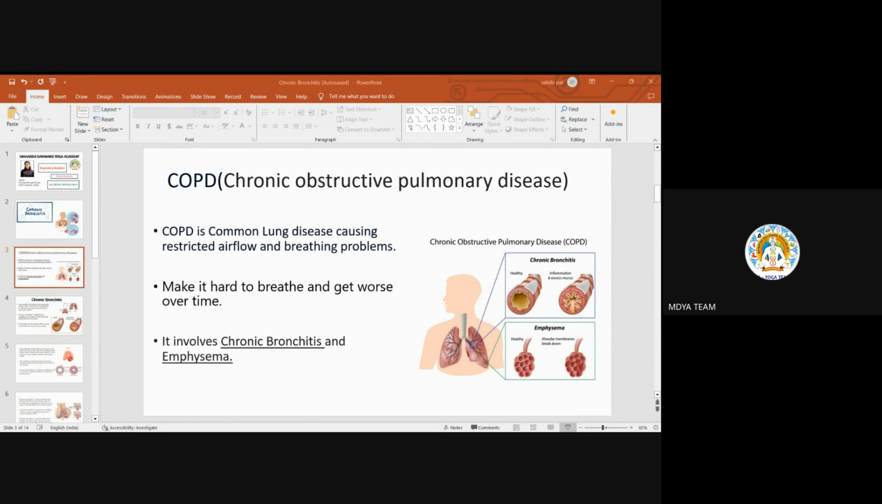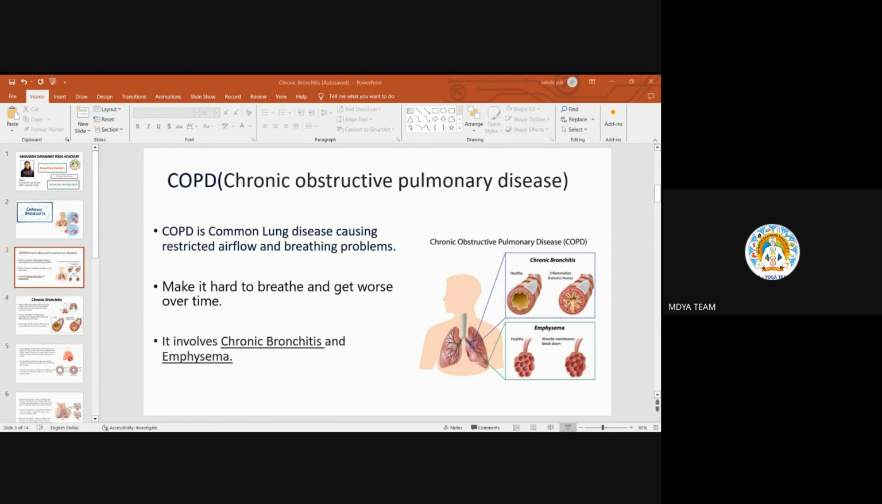So what exactly happens in COPD is that it makes it hard to breathe and gets worse over time. It is very difficult for the person to attain the normal breathing pattern. It involves a group of diseases, mainly chronic bronchitis and emphysema. A little glimpse, and we'll see the whole disease later. We'll see chronic bronchitis in a very vast way, but in short, chronic bronchitis is related to the bronchus, bronchi.